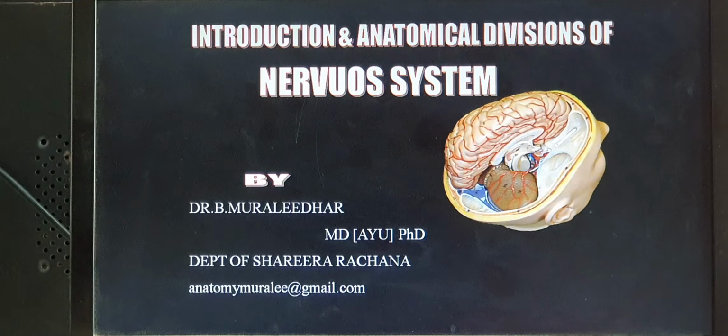The nervous system is the most complex system in the human body when compared to other systems present inside the body. But if you understand it properly and systematically, it's very easy. The nervous system is understood by dividing the subject in proper ways. So the first chapter I am going to deal with is the introduction and anatomical divisions of the nervous system.